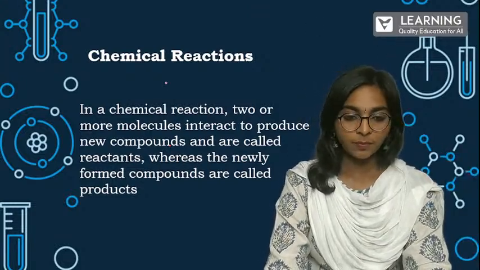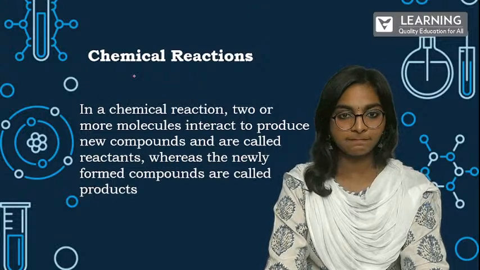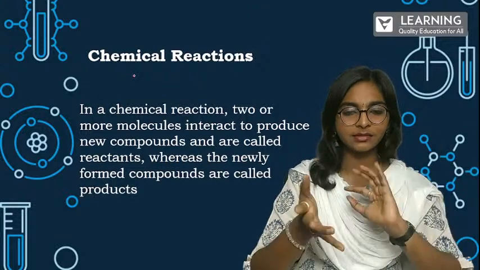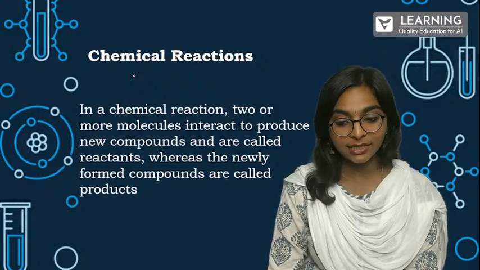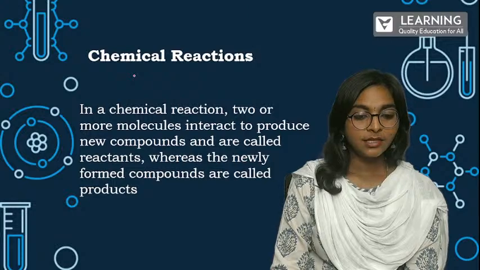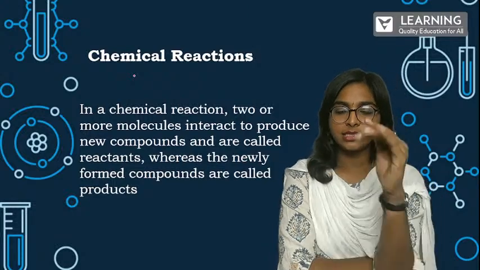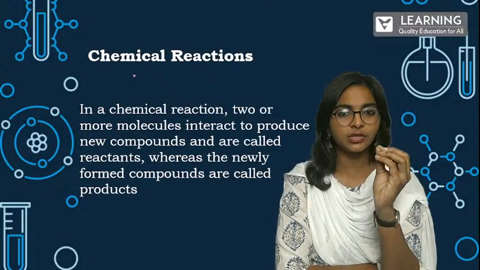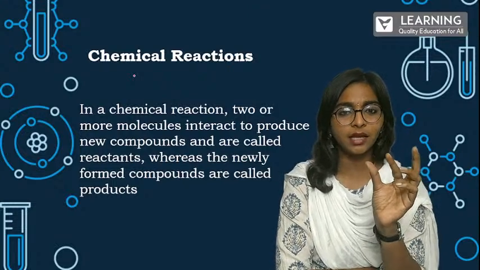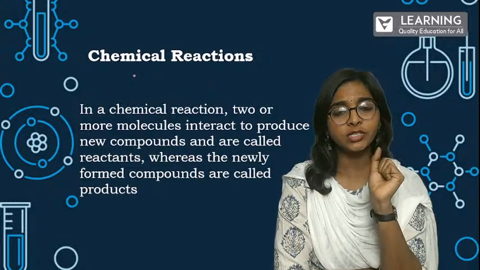Now, chemical reactions. What is this? All of a sudden, we are going from atom to chemical reaction. What is the relation, you might think. I'll tell you. When the scientists started researching all these things, the first question that struck their mind was how the reaction is happening.